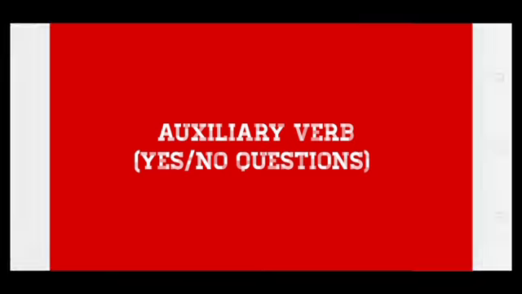Now we have seen the framing of questions by using the question words. We can make questions in two ways, by using the question words as well as by using the auxiliary verb. By using an auxiliary verb only, we will get the question and its answer in yes or no. Now let's have a look at the auxiliary verb.